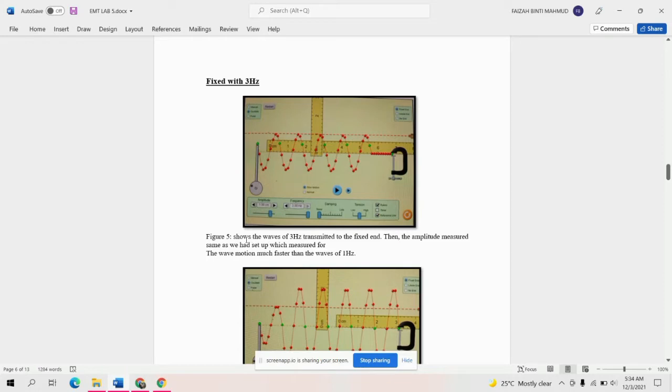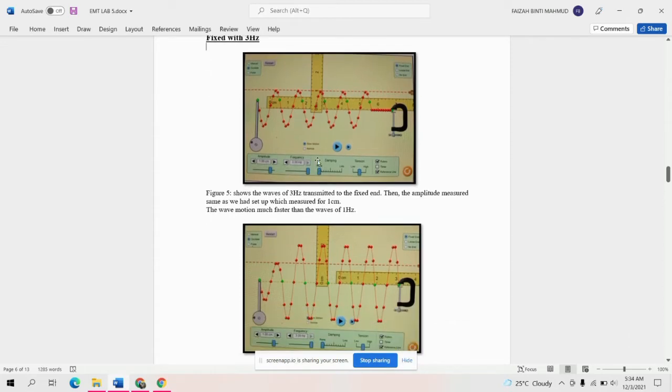In figure 5, it shows the wave of 3 hertz transmitted to the fixed end. The amplitude measured is the same as what we had set out, which is 1 centimeter. The wave motion is much faster than the wave of 1 hertz. When we change from 1 hertz to 3 hertz, the wave motion is much faster. This is the result that we get in figure 5.